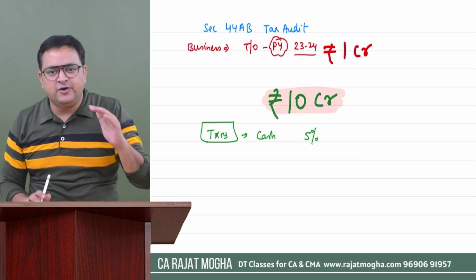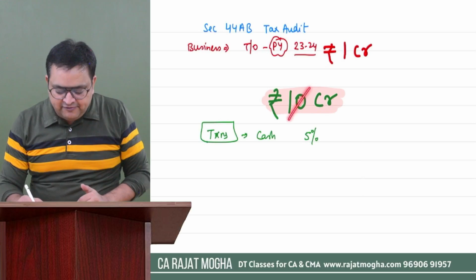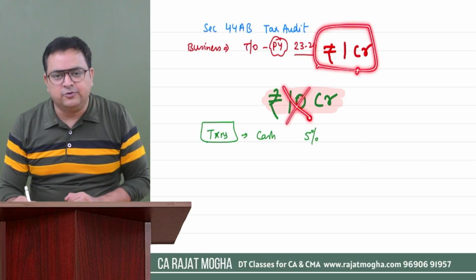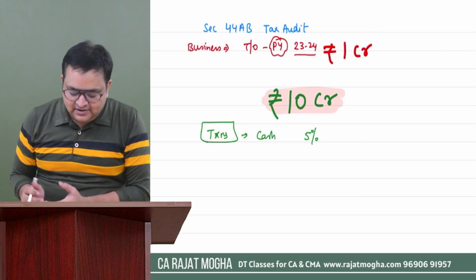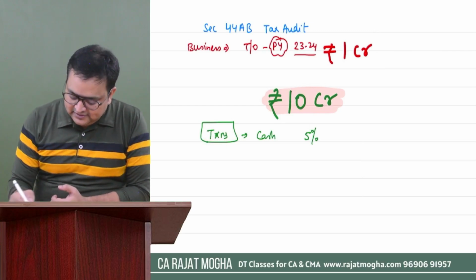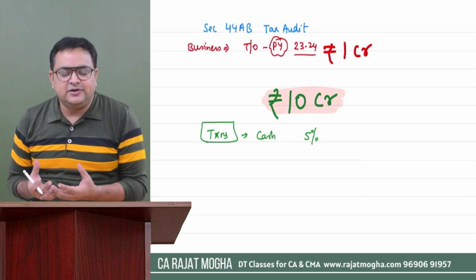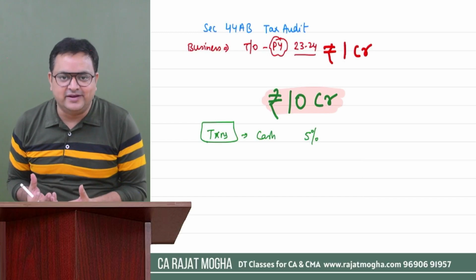Up to 5% we are okay with it. But if it is more than 5%, then sorry, we will not give you this 10 crore benefit. You will come under the 1 crore limit. Correct? Actually, what are transactions? Transactions is nothing. You can just understand it in this way: whatever receipts you get or whatever payments you make, that is nothing but the transactions of the year, right?